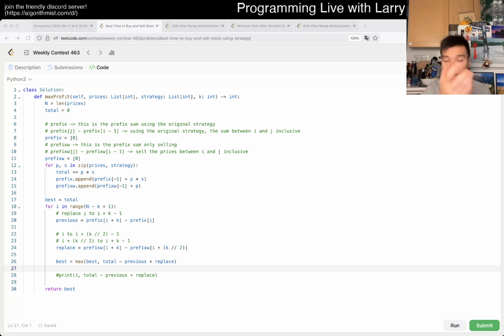Practice that. Or if you do it one way or the other, upsolve it the other way. I think you should be able to get it in a couple of minutes. With enough practice, I think it's not that bad. Anyway, this is clearly linear time, linear space, and that is all I have for this one.